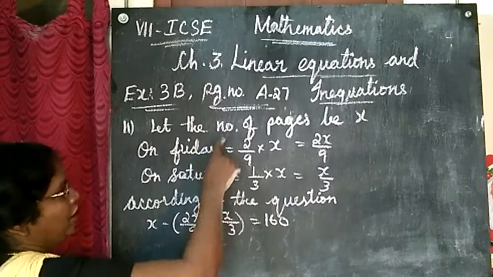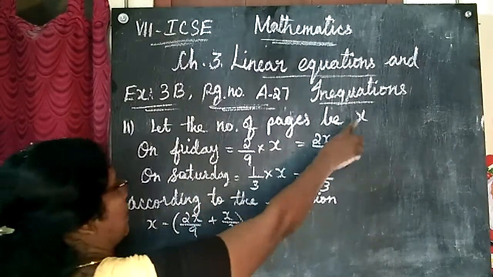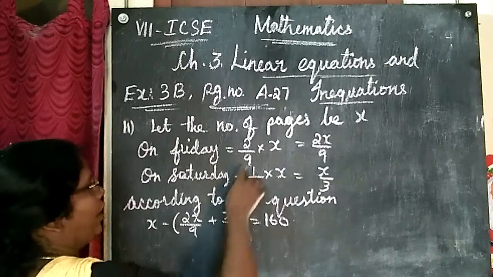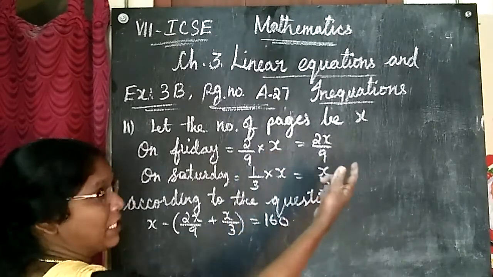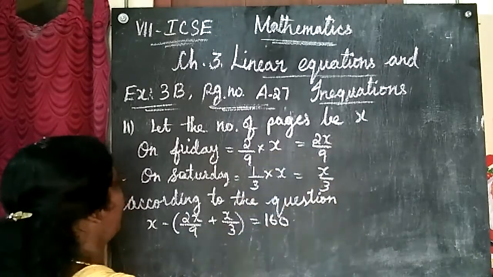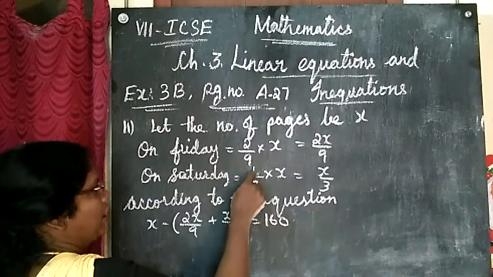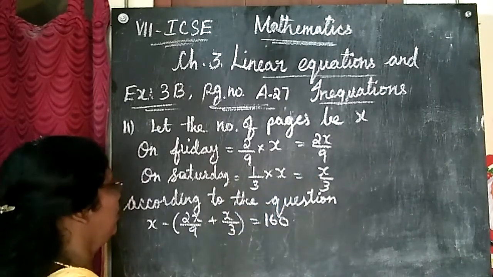Okay. Let the number of pages, we don't know how many pages there are, so let me take it as x. On Friday he reads what? 2 by 9 of the pages. So x, we don't know how much exactly, so I am multiplying by x. So 2 into x, 2x by 9. The same way on Saturday he reads 1 by 3, multiplying by x, 1x, that is x by 3.